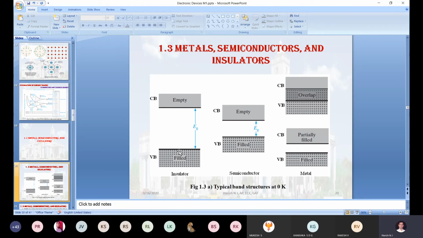If you try to give more than that, that electron itself will be burnt out. That only I told. So hence, an insulator will never be converted into a conductor.